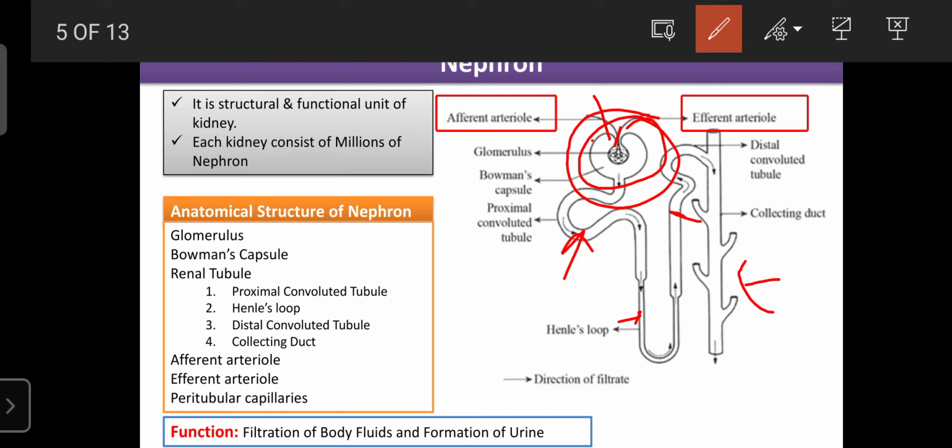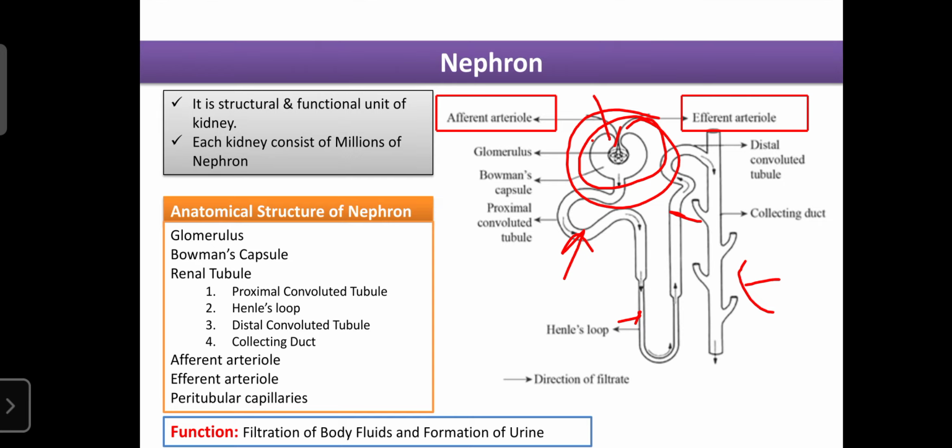Regarding the functions of the nephron, the nephron is mainly involved in the filtration of body fluids and formation of urine. So these are the structure and functions of the nephron. The nephron is the structural and functional unit of the kidney. In the forthcoming classes, we can discuss